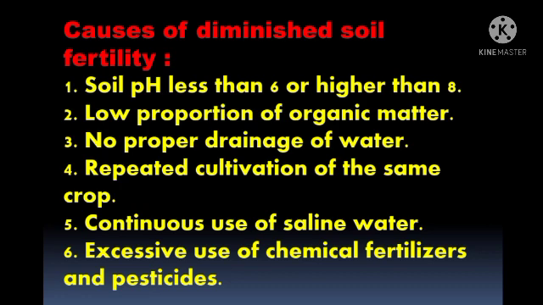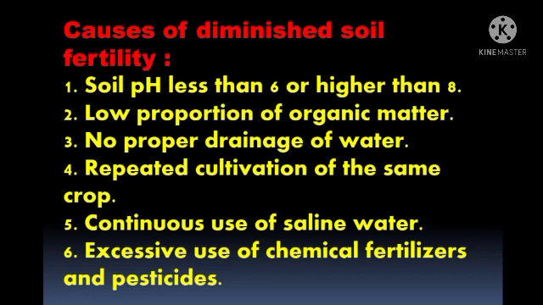First, soil pH less than 6 or higher than 8. First, what is pH, students? A pH value is actually a measure of hydrogen ion concentration. So if the pH is less than 6 or higher than 8, the soil can get destroyed.